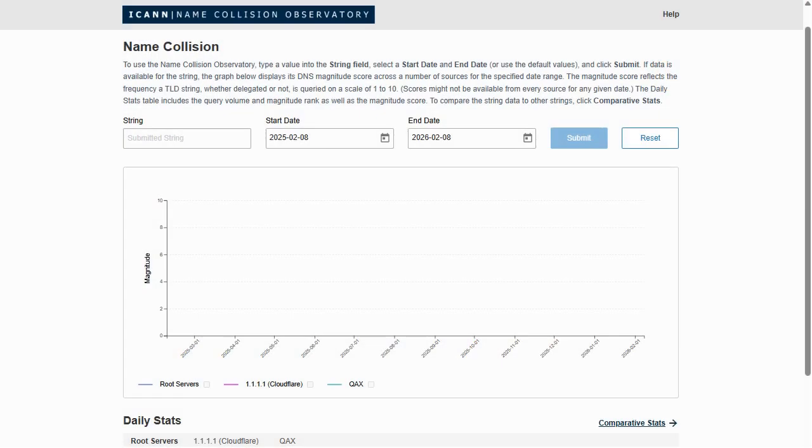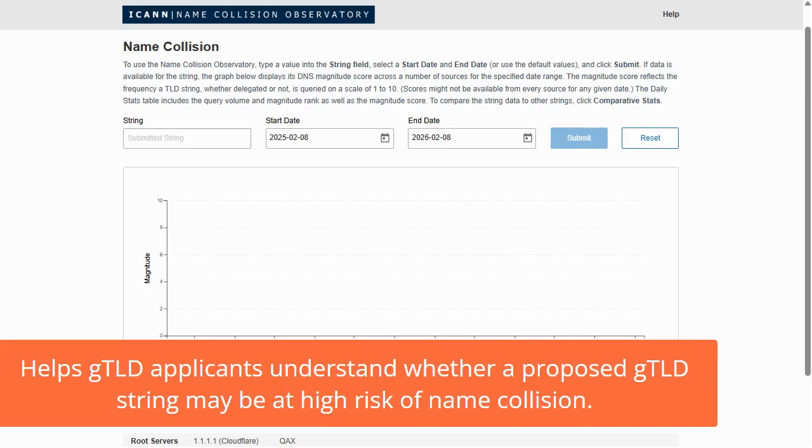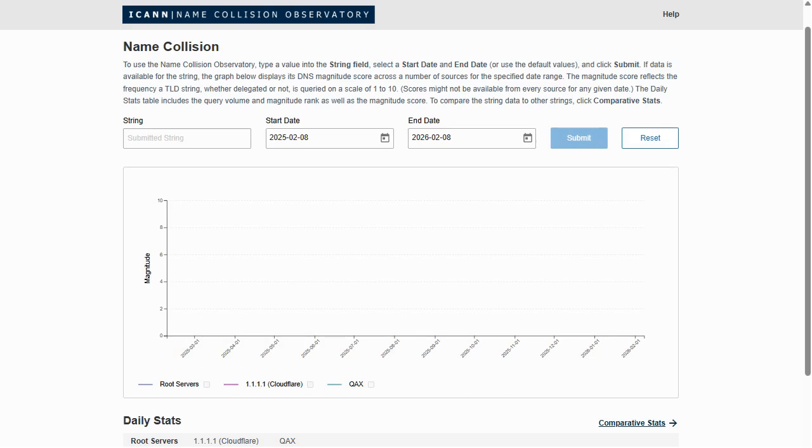ICANN has launched a tool called the Name Collision Observatory, or NCO. This is a web-based tool that helps gTLD applicants understand whether a proposed gTLD string may be at high risk of name collision before they submit an application.